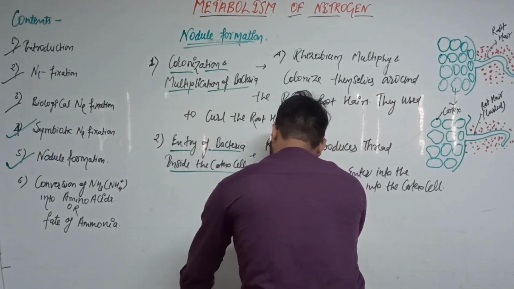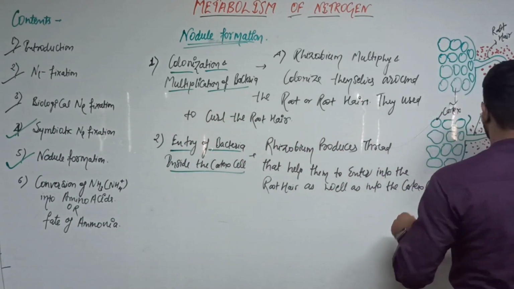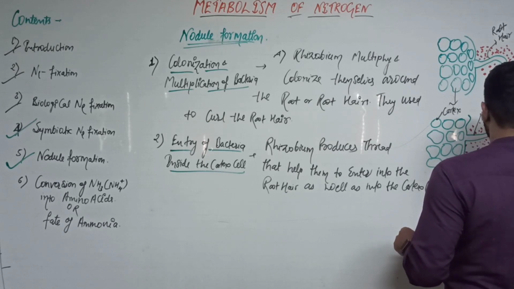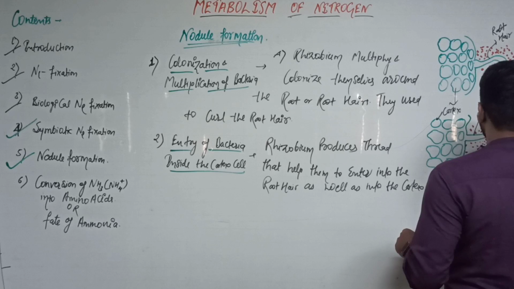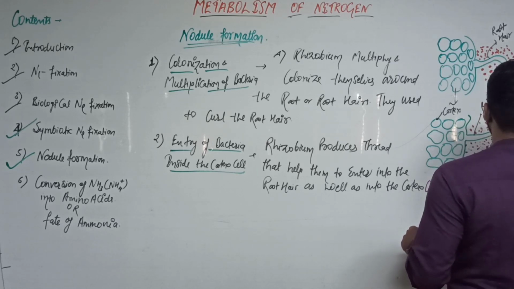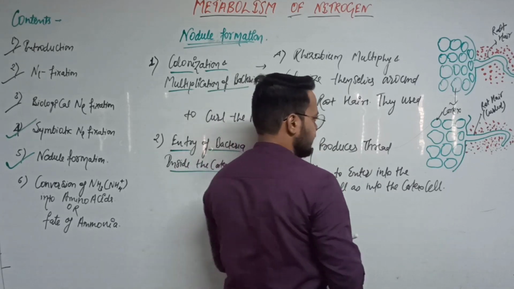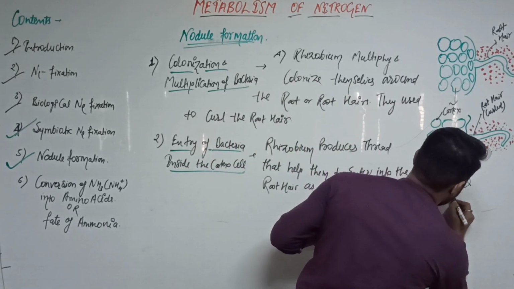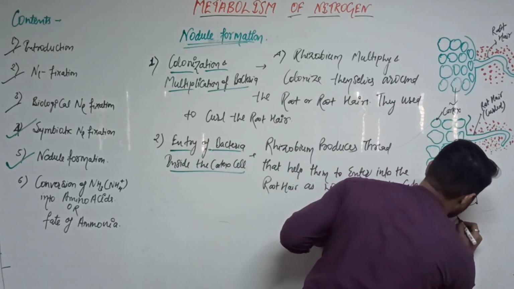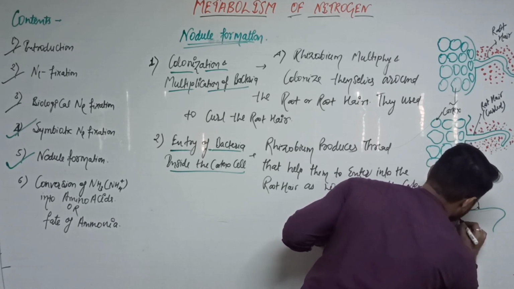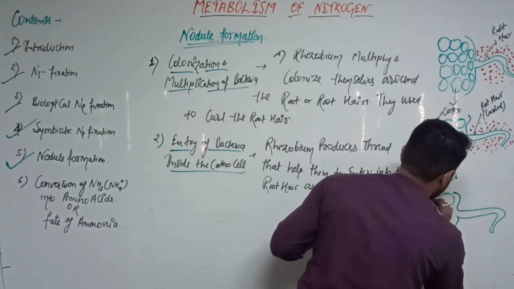Let's show some thread-like structures here. In our next diagram, we will show the thread. The root hair is already curled. This is the cortex cells.